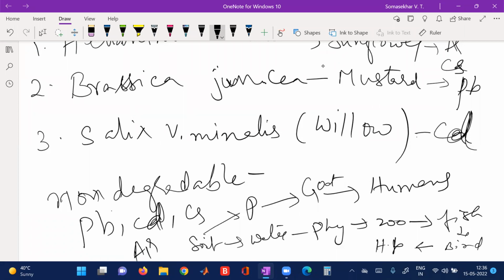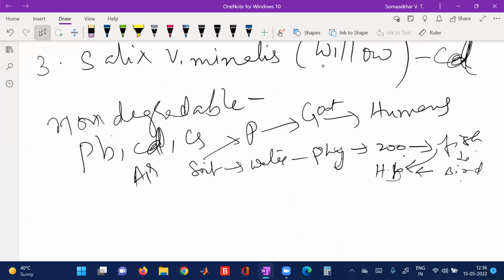They enter from the soil into the plants, from plants to goat, from goat to humans, and from soil to water, water to phytoplanktons, from phytoplanktons to zooplanktons, zooplanktons to fish, fish to bird, bird to human beings, or directly from fish to human beings, so that their concentration increases enormously in the human body, in human cells. Then it causes human health hazards and dangerous diseases in humans.